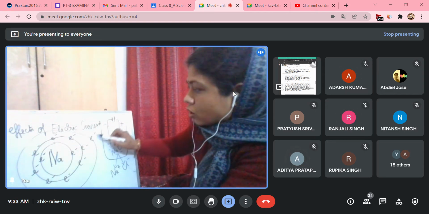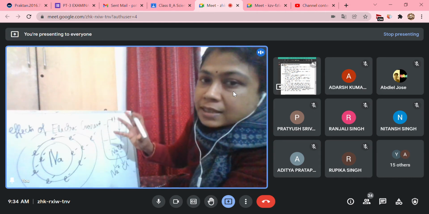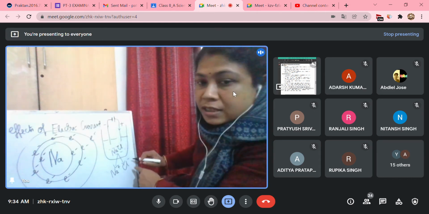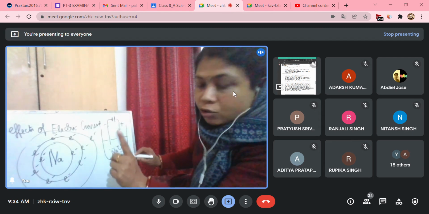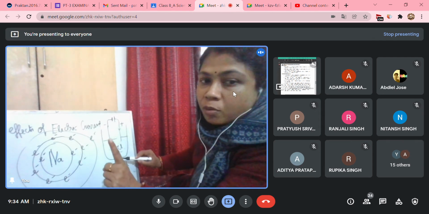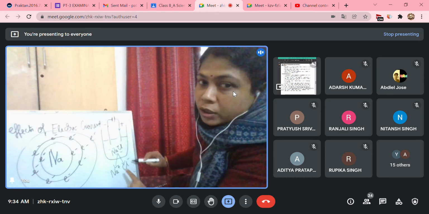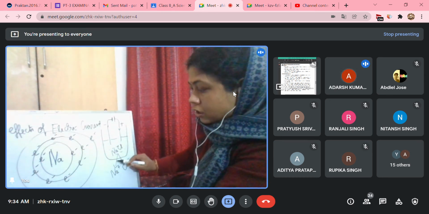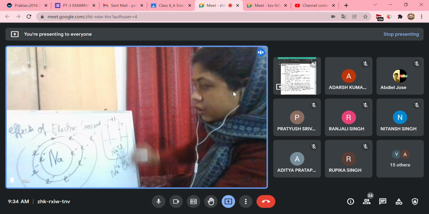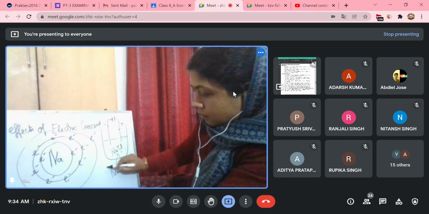Why Na plus and Cl minus? Because Na has released one electron and chlorine has taken one electron. So chlorine has one electron in excess and sodium is lacking one electron. That is, one extra positive charge for sodium, one extra negative charge for chlorine. Is it clear? The positive ions which get attracted towards the cathode are called cations.